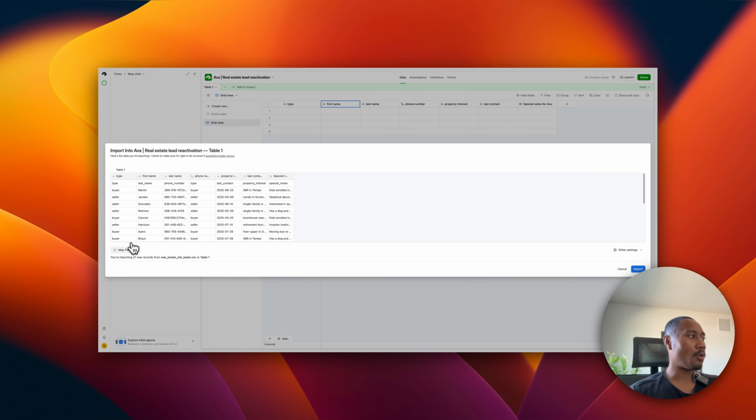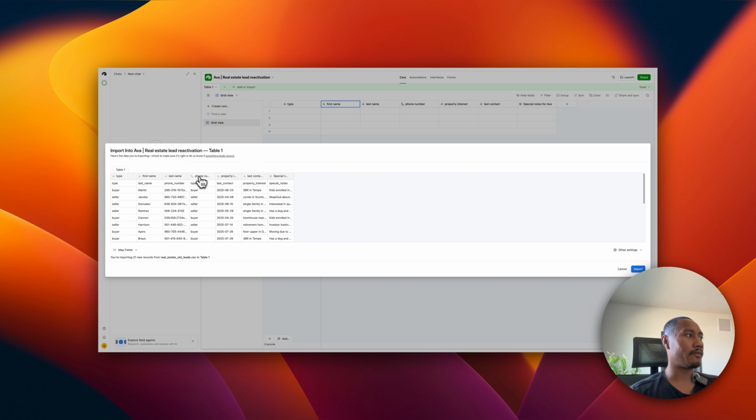Now, just to make sure that we're mapping it to the correct columns, because we can see here that it's not exactly how we need it to be. We can see last name is mapping in the phone number, and for the phone number, it's mapping in the type, which is buyer or seller. So let's click on this map fields and let's fix this.